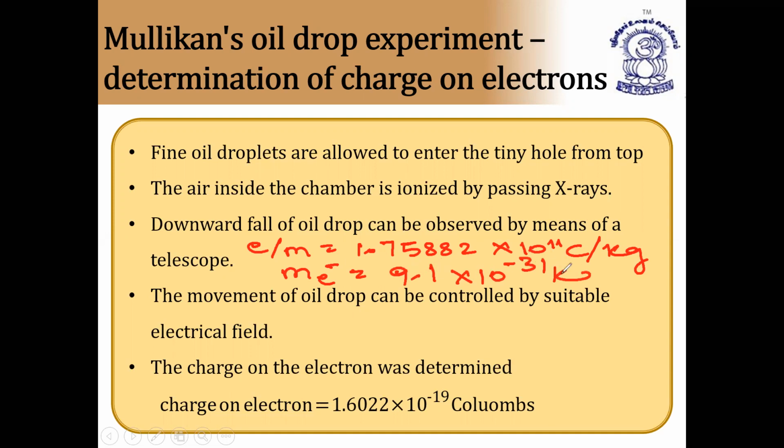Since you know the mass as well as the charge to mass ratio, straight away we can find the e value.